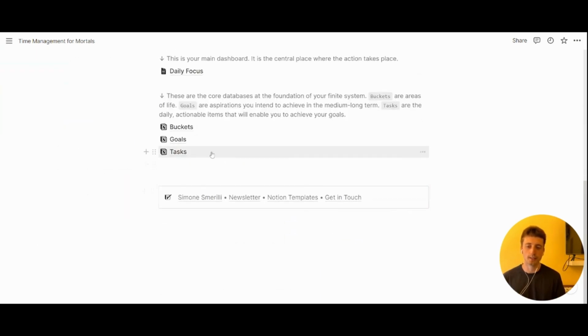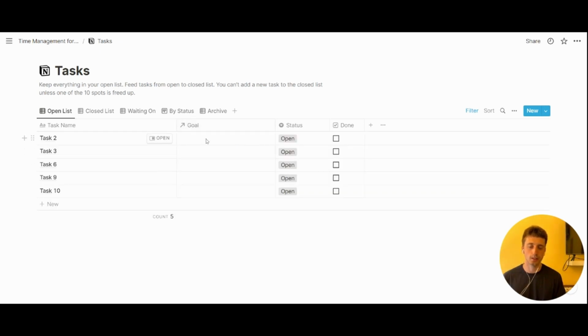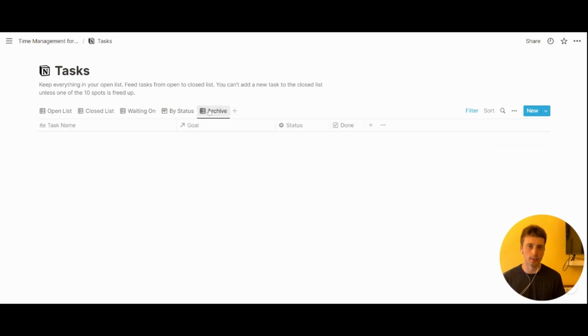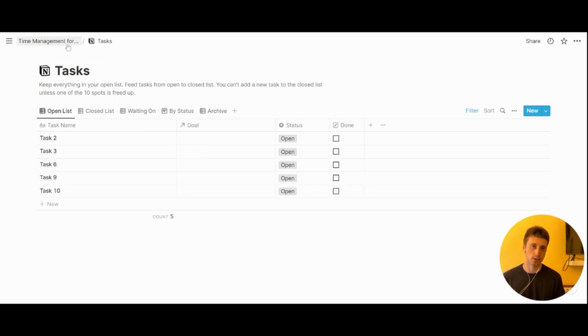And finally, the tasks database is the master view where you can see all your tasks. And you have separate views here. You have an open list, you have the closed list right here, you have waiting on, and you can also see them by status. So open, closed, and waiting on all in one place. And finally, you have an archive view where you can see a list of completed tasks, which means where the done checkbox is checked. That's the master task database.